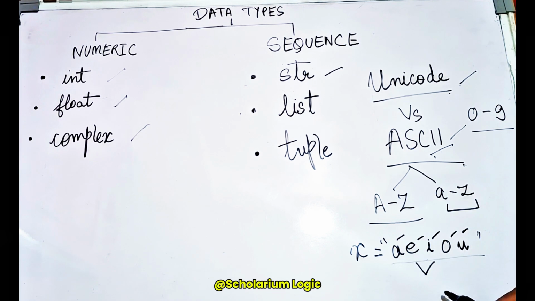Of course, this is a vowel series from standard English alphabet letters, but the letters over here are Spanish. So if we try to print this in an earlier version of Python, before the concept of Unicode came into the picture, this might not have been supported by Python. Hence, in the definition of string, we call it an immutable sequence of Unicode characters enclosed within double quotes. However, we can use single quotes as well for the declaration of strings.